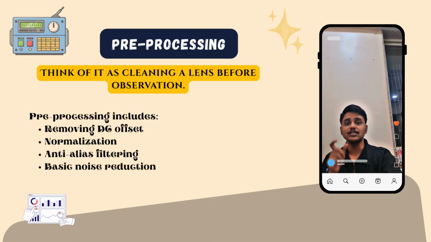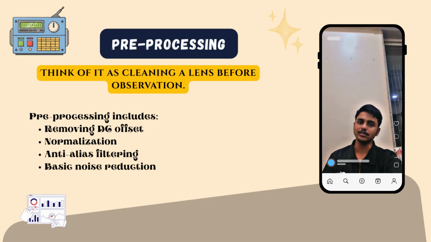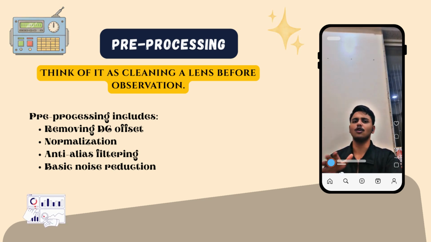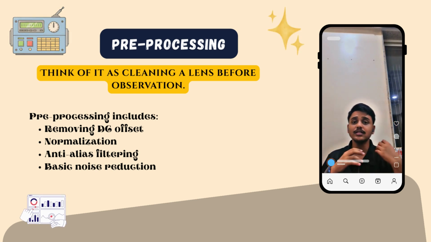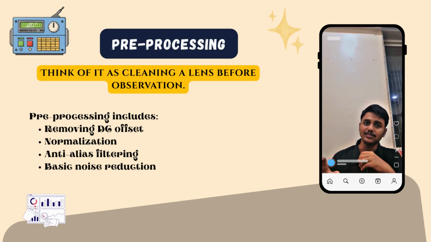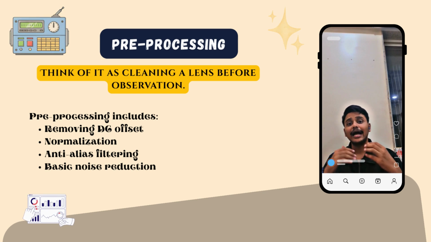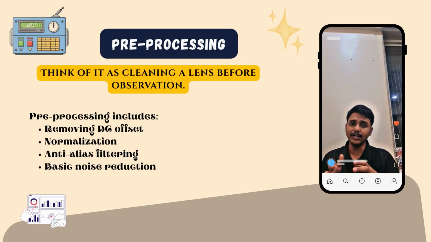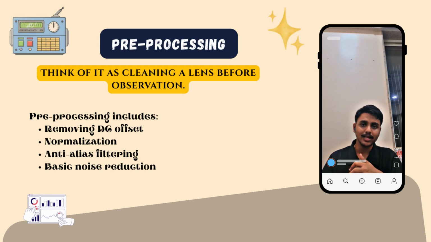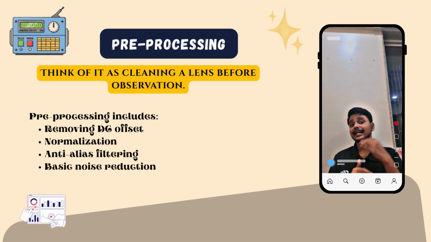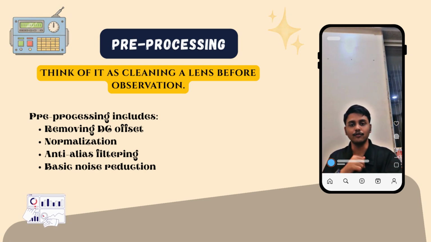Now moving on to the second step, pre-processing. Raw signals are always messy, so we prepare them. Pre-processing includes removing DC offset, normalization, applying anti-aliasing filters, and basic noise reduction techniques like averaging. This step ensures that later analysis is meaningful.